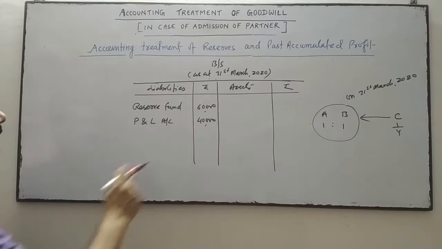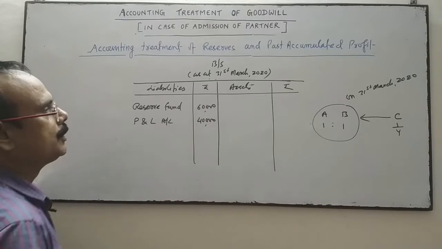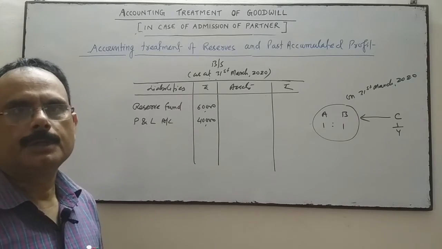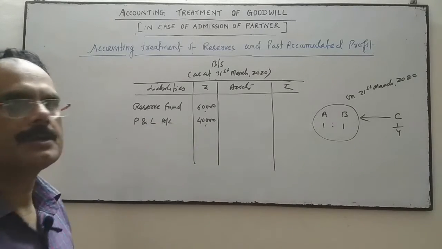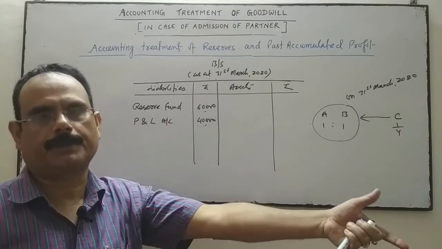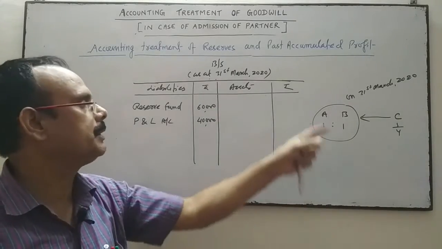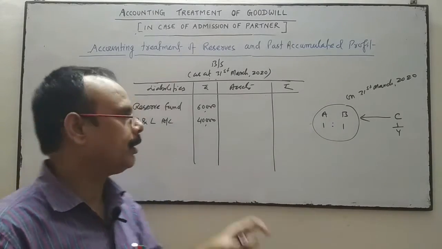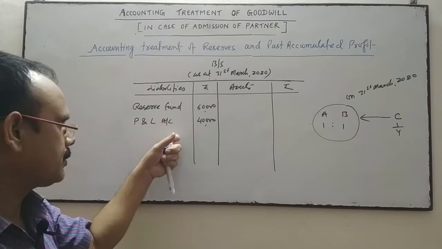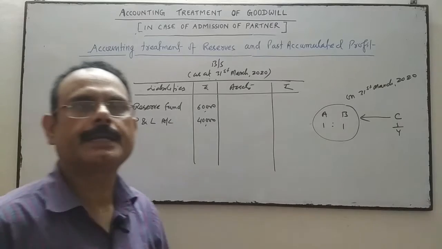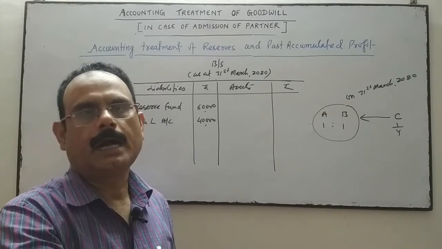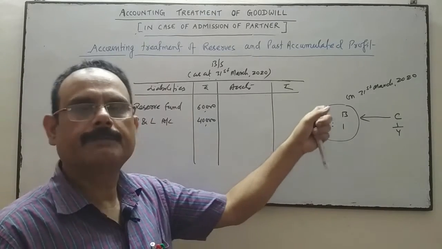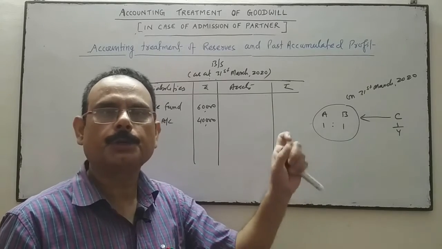Then what we do, this amount will be transferred to the old partners' capital account in their old ratio, because this reserve fund and profit and loss is created out of the previous profit, and only the old partners have the right to the previous profit, not the new partner.